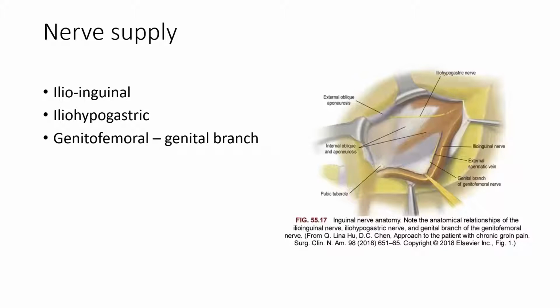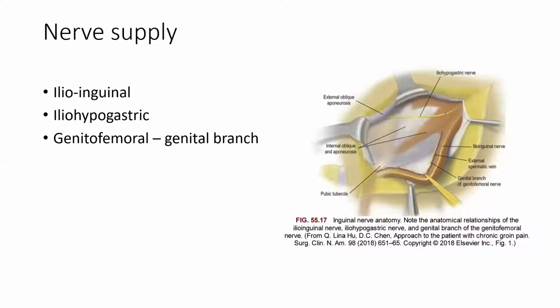Nerve supply of the inguinal region. We have three major nerves which supply the groin. The first is ilioinguinal nerve. It supplies the upper medial portion of the thigh and the base of genitalia. It enters the anterior abdominal wall 3 centimeter medial and 4 centimeter inferior to anterior superior iliac spine.